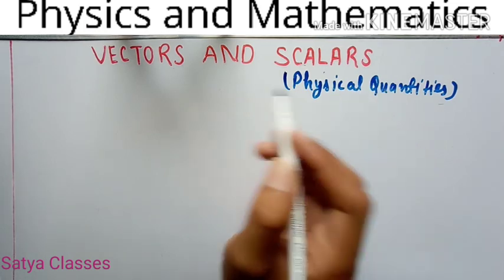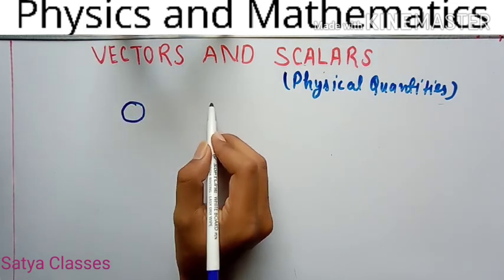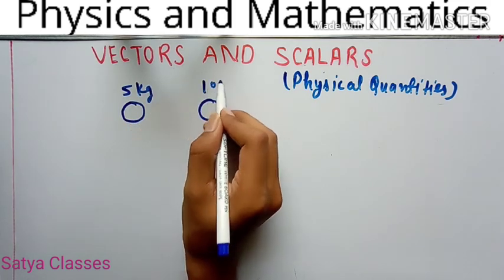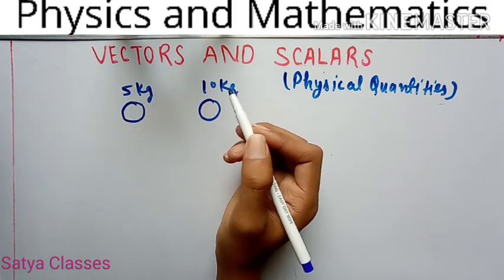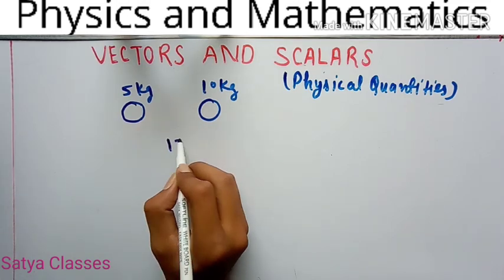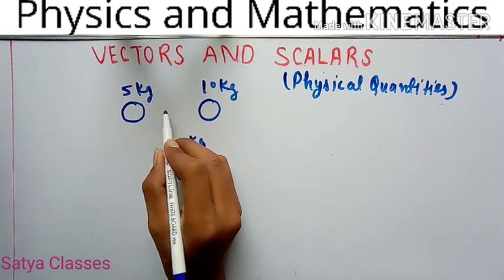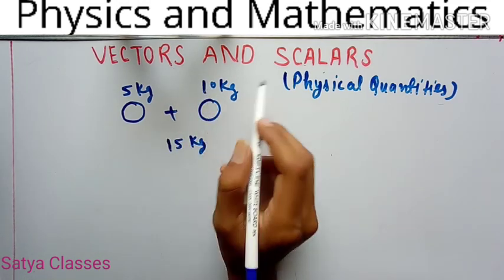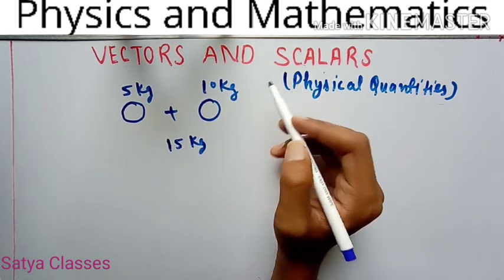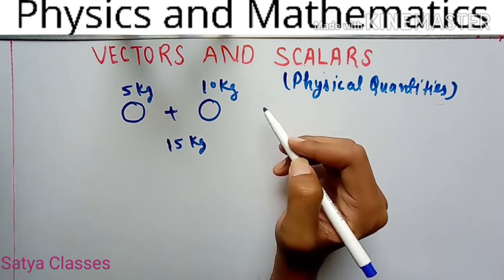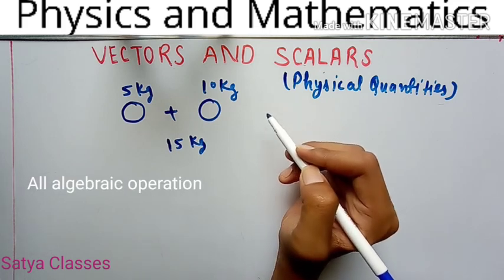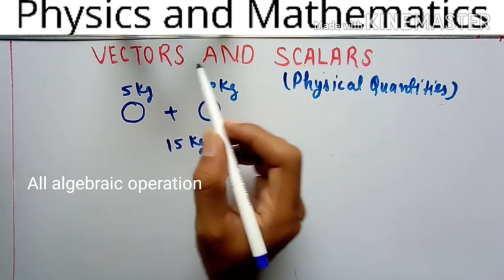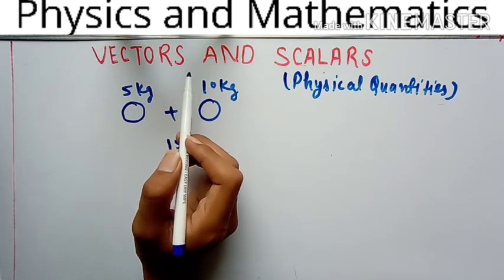Understand? Suppose we have two masses, one of 5 kg and one of 10 kg. Adding them, we can simply say that they are 15 kg. This kind of addition we can do with scalars. Scalars follow all the algebraic operations, addition, multiplication, but vectors do not go in the same way.